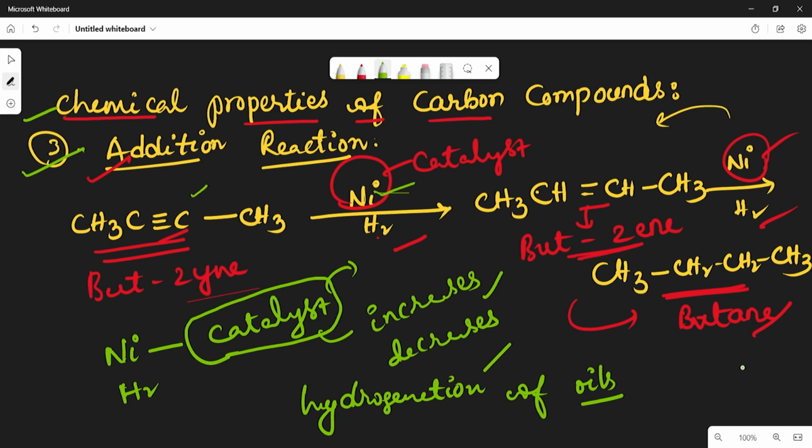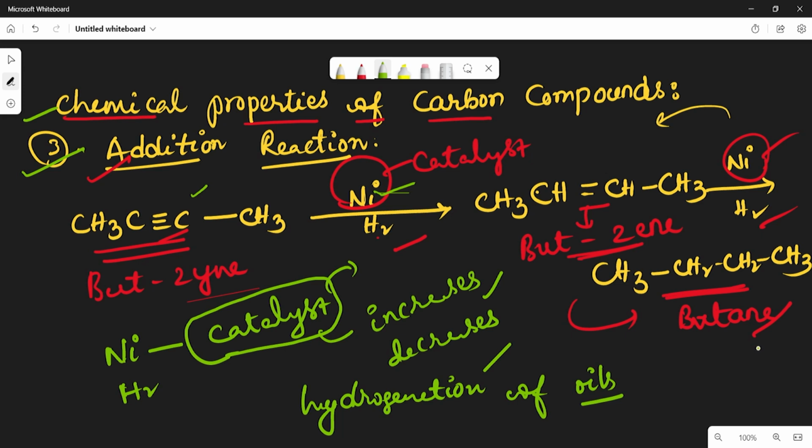In the same way, vegetable oils generally have long unsaturated carbon chains, while animal fats have saturated carbon chains. Is it okay? Addition reaction means the unsaturated compounds convert into saturated compounds by using the catalyst called nickel. So such types of reactions are called addition reactions. In addition reactions, generally unsaturated compounds undergo this reaction. So this is all about the addition reaction.